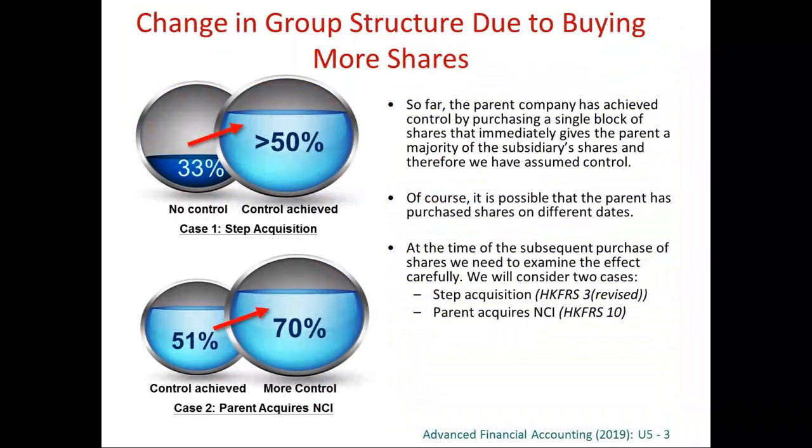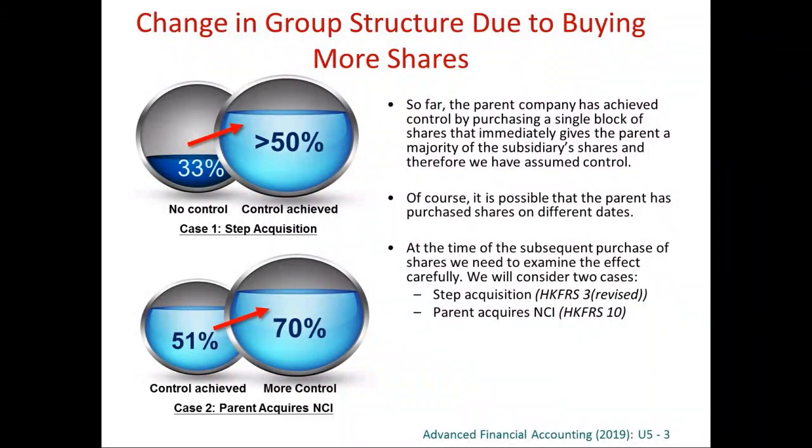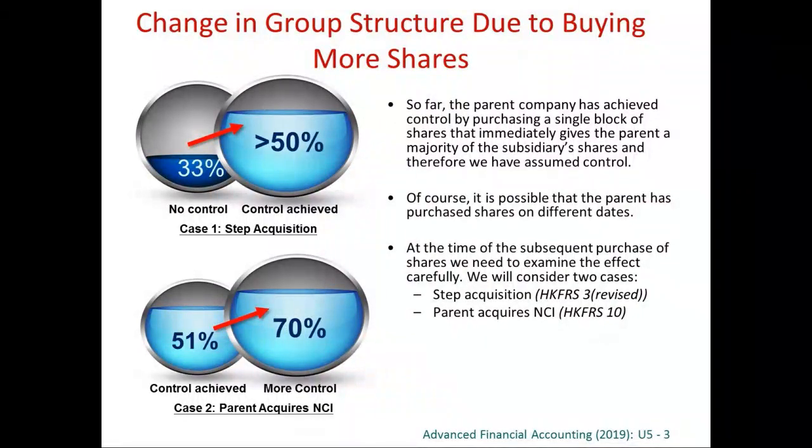Say, for example, we may have increased our shareholdings. Actually, we got this case before. We said that we may purchase some shares before, and then finally, we achieve control. At the day when we obtain control, this is the day of acquisition. So from the day we have got 33%, this is not yet control, until we got more than 50.